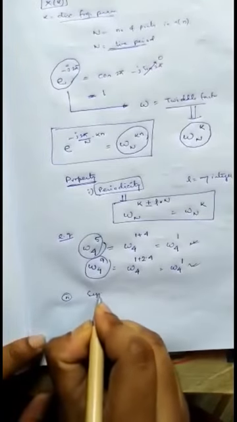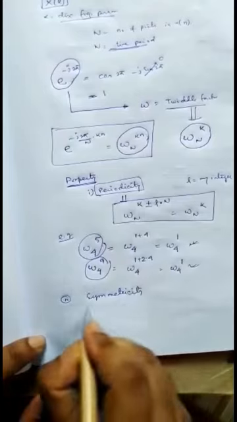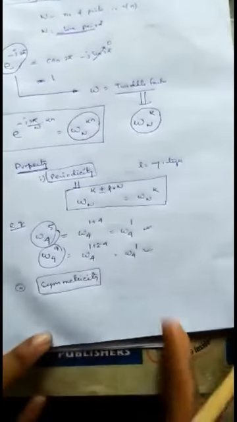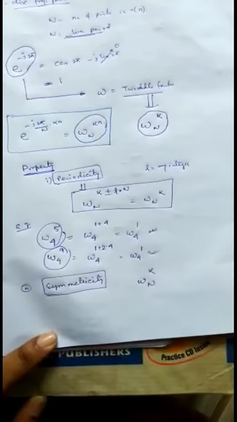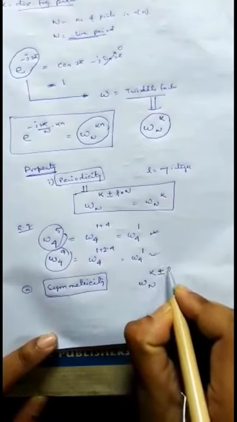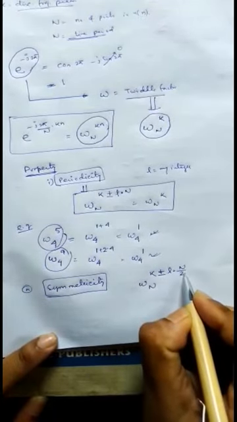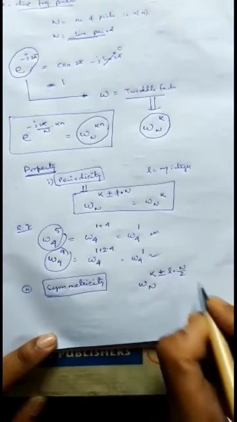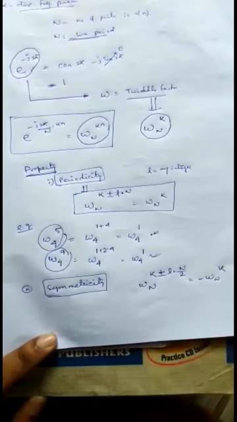Now the next one is the symmetricity property of the twiddle factor. What is that? If a twiddle factor is defined by omega n k, and if this k is being added or subtracted with an integer multiple of half of the period, not exactly the period, it will be repeating its value but with a negative sign.